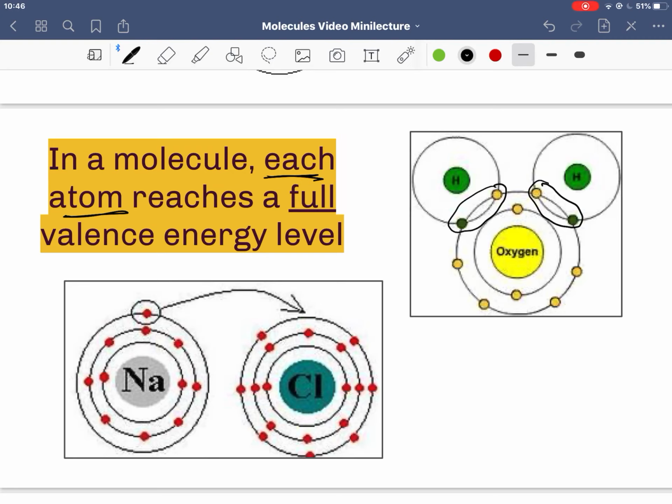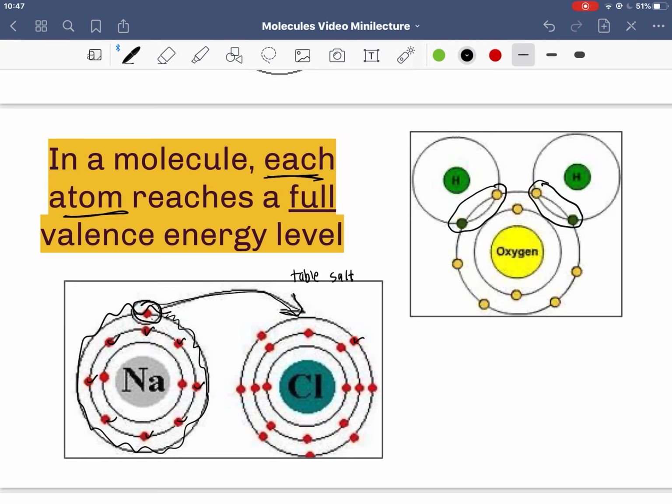It can also happen by a donation, like we see here. Remember, this guy is table salt, NaCl, and Na actually gives up an electron, and that electron moves all the way over to Cl here. So now Na, this valence shell would go away because that electron is gone, and Na would now have 1, 2, 3, 4, 5, 6, 7, 8 valence electrons.